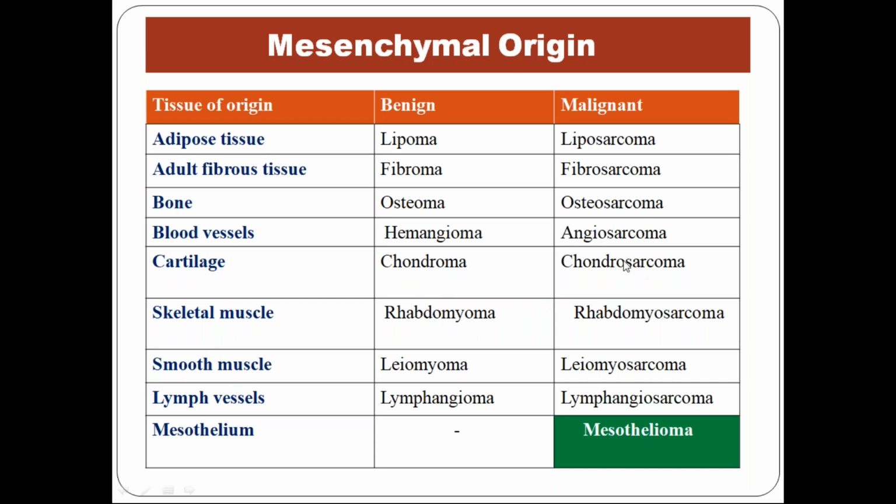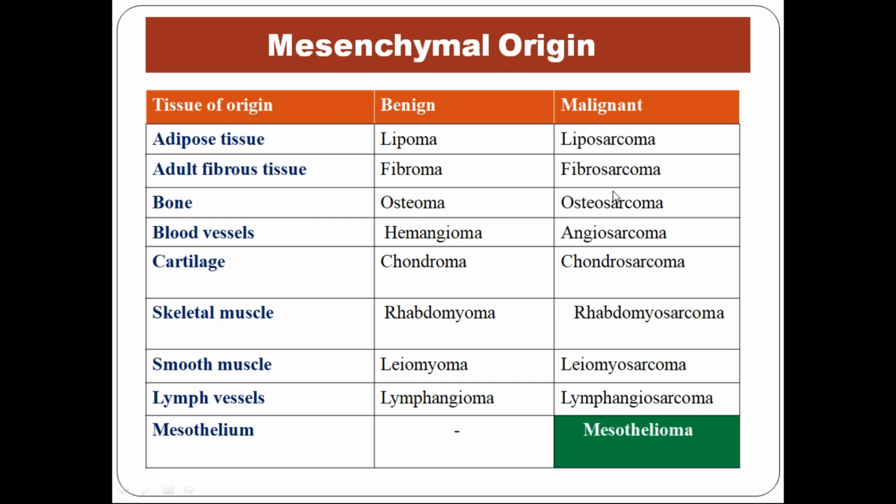Likewise, cartilage, chondroma, from chondrocytes, chondrosarcoma. Blood vessels, again I've given two different terms: hemangioma, angiosarcoma. Here you can use angioma, angiosarcoma, hemangioma or hemangiosarcoma. So two different synonyms are there for the blood vessels. That's why I mentioned two different prefixes here, but it means the same.